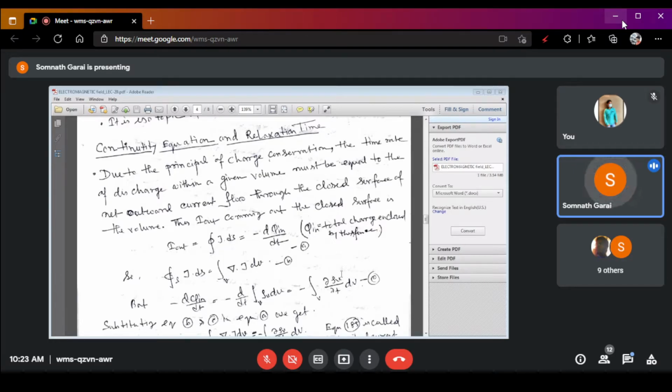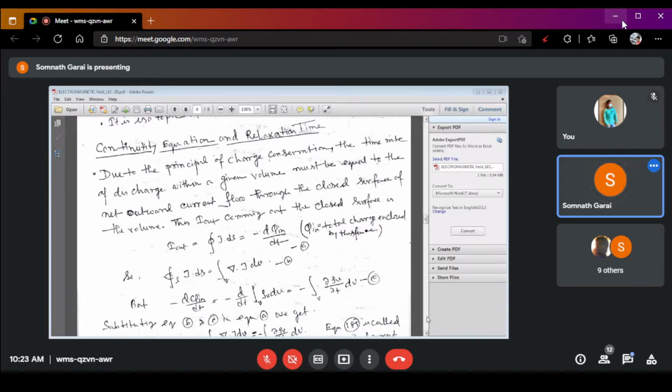And when you derive the boundary condition, you have to know the continuity equation and relaxation time over there. So, what is continuity equation and what is the relaxation time?